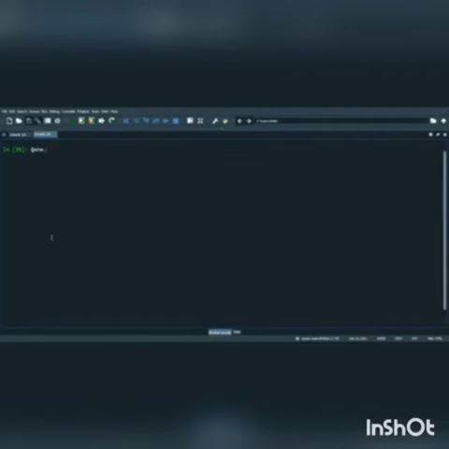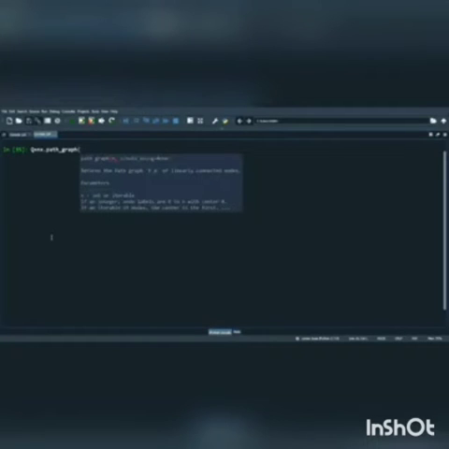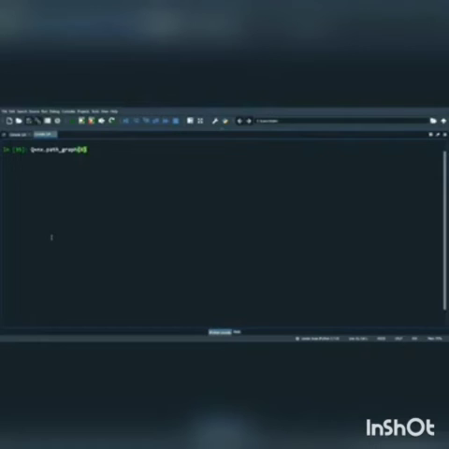Now I create or draw a cyclic graph Q with 8 or 9 vertices. It's up to you guys how many vertices to use in a graph. Now I just create a cyclic graph.